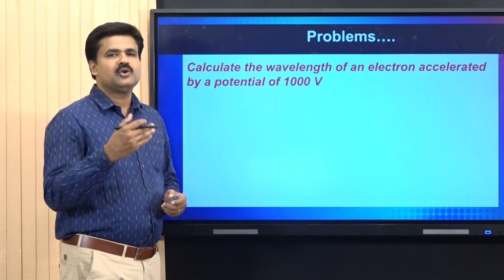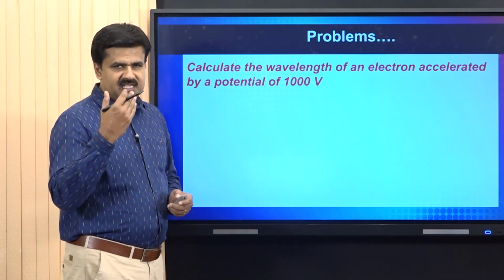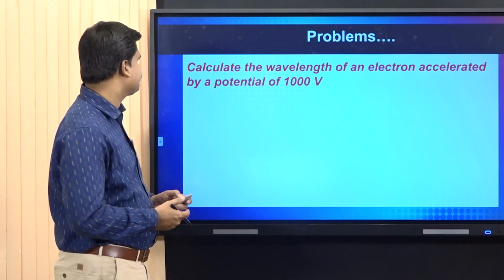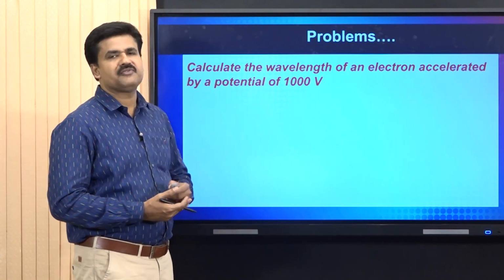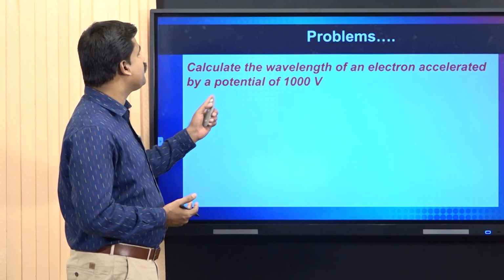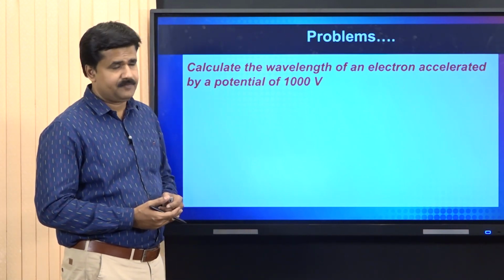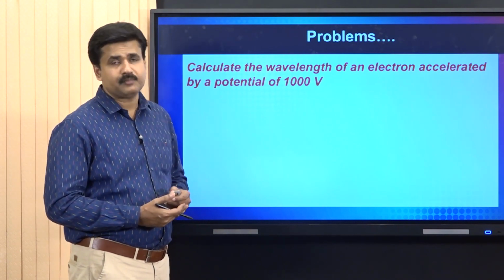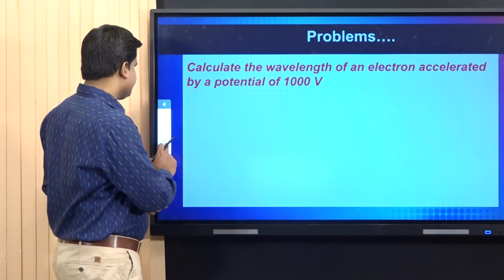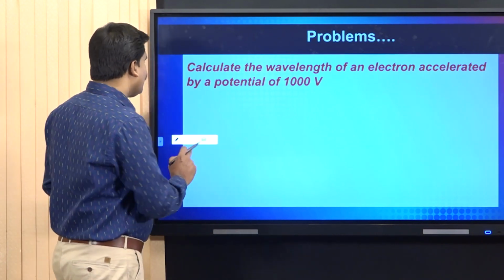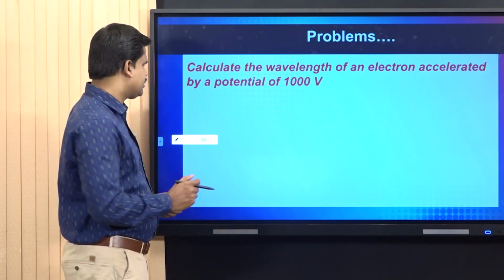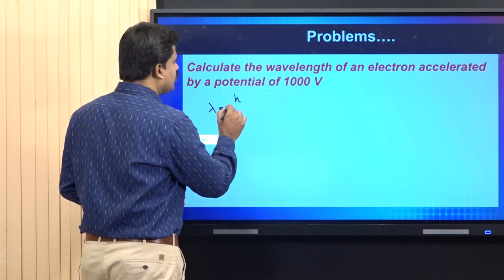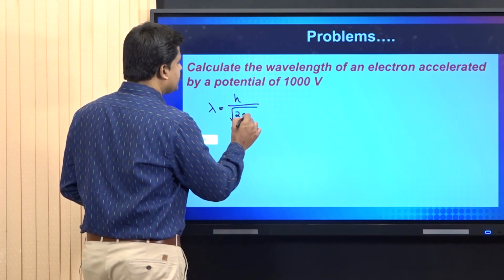Now, we can do another problem in which wavelength is to be calculated based on applied potential. Calculate the wavelength of an electron accelerated by a potential of 1000 volt. Since this is a relation connecting wavelength and applied potential, we have to use a modified form of de Broglie relation. That is, we have to use the relation lambda is equal to h by root 2 m e V.